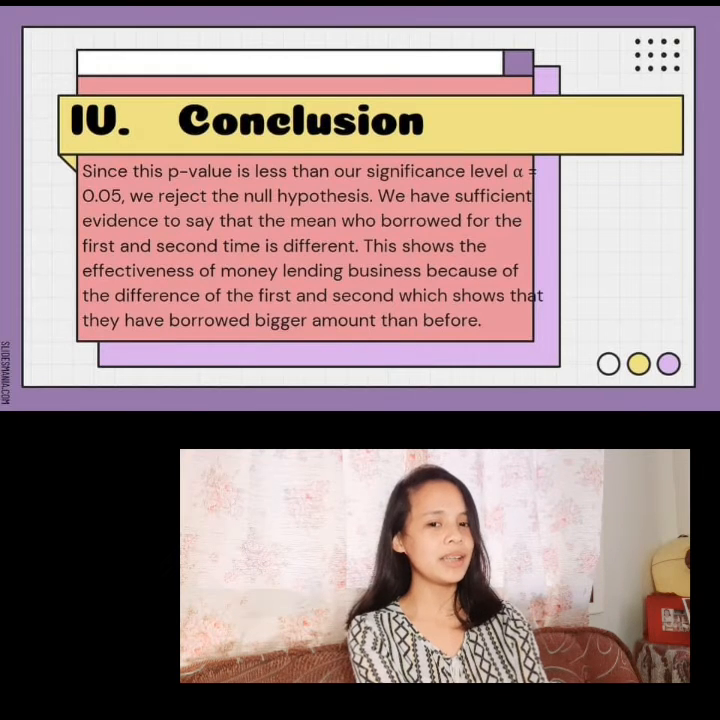Conclusion. Since this p-value is less than our significance level of alpha equal to 0.05, we reject the null hypothesis. We have sufficient evidence to say that the mean of those who borrowed for the first and second time is different. This shows that